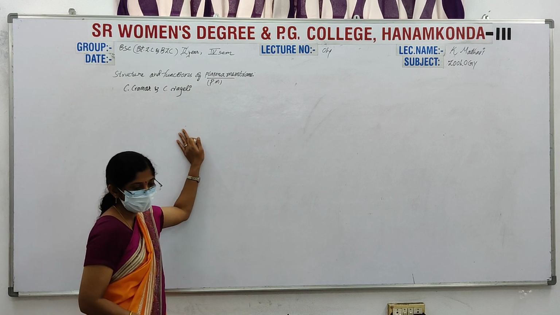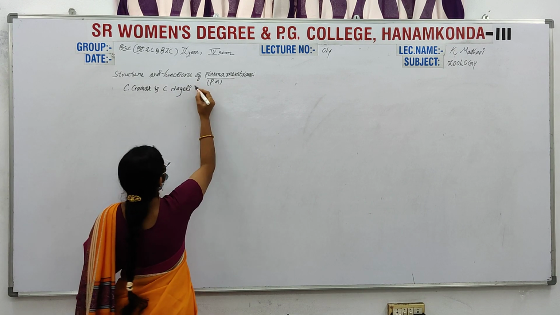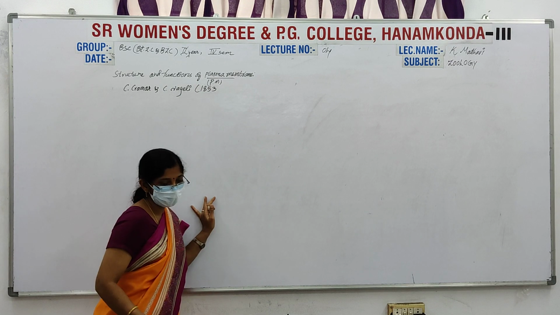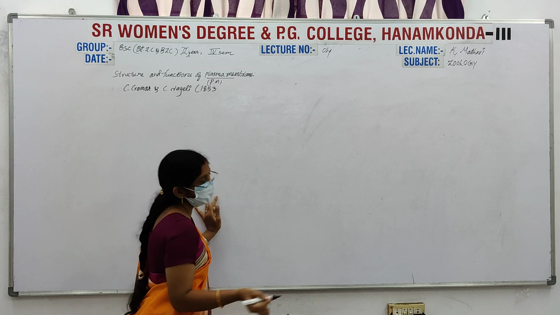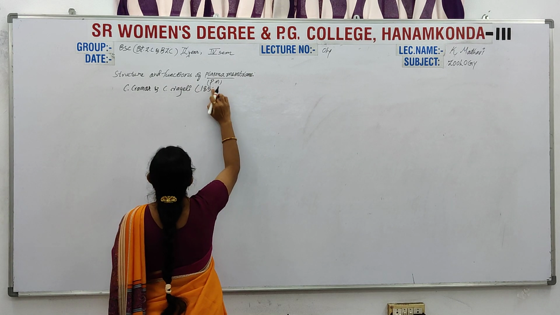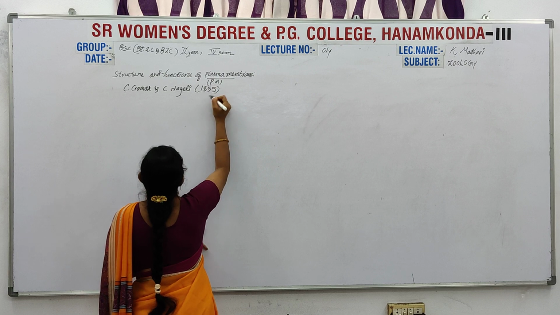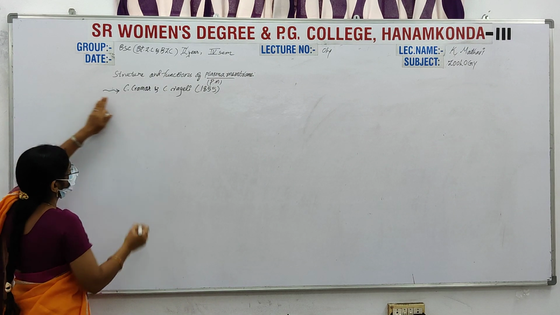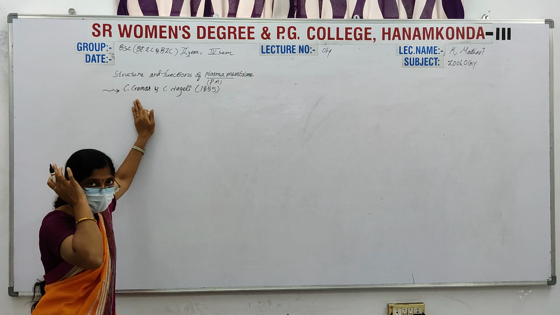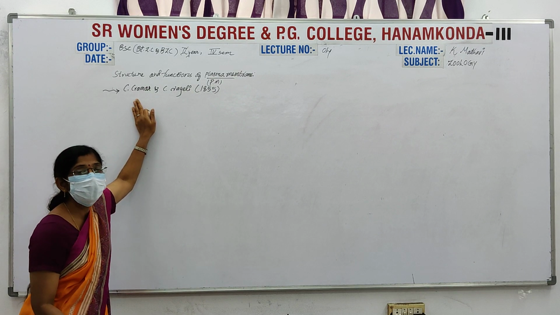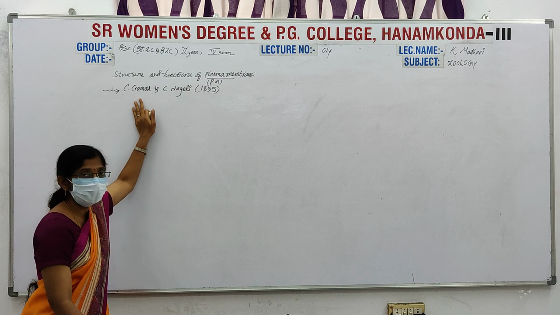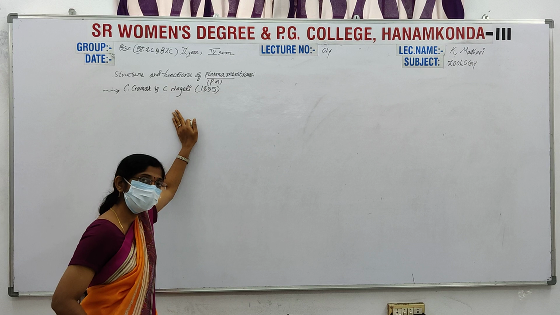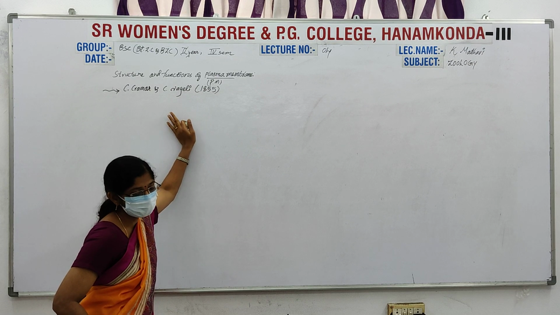These two scientists coined the term in the year 1853 to 55. Just remember it as sometimes 53 or sometimes 55. This is the first point about the plasma membrane: who proposed it. C. Cramer and Nageli both proposed that the cell membrane be regarded as the plasma membrane.